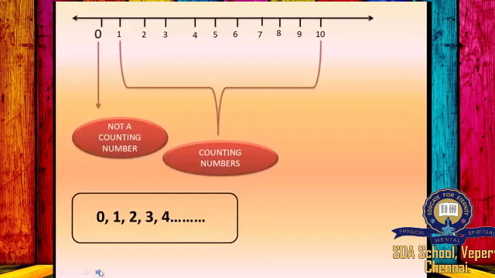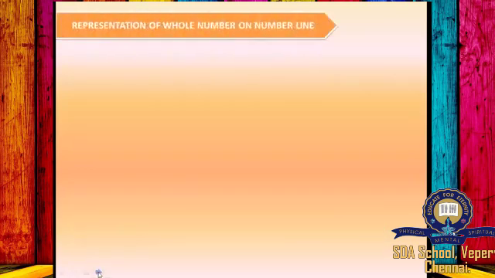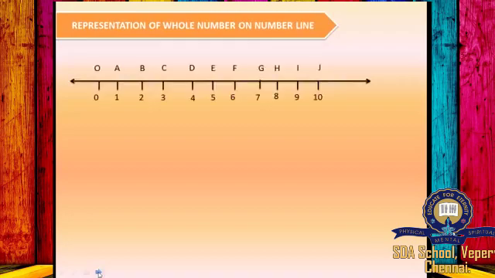0, 1, 2, 3, 4, and so on are called whole numbers. So the whole numbers start from 0 and then it goes on. Representation of whole numbers on the number line. Consider a number line from 0 to 10. The points O, A, B, C, D, E, F, and so on till J represent the whole numbers 0, 1, 2, 3, 4 and so on till 10.